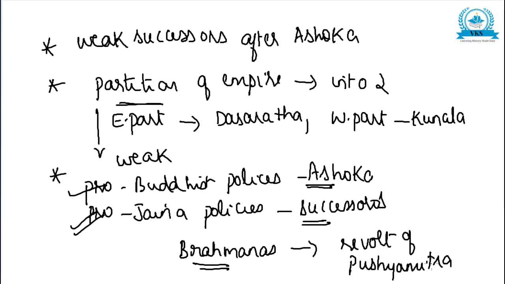Pushyamitra, the founder of the Shunga dynasty, was always supporting the Brahmanas, and he revolted because of the pro-Buddhist policy of Ashoka and the pro-Jaina policy of his successors. After that, he supported the Brahmanas because they were already alienated by these policies. So that also must have been a problem which caused the decline of the Mauryan Empire, because there was no support from the Brahmanas.